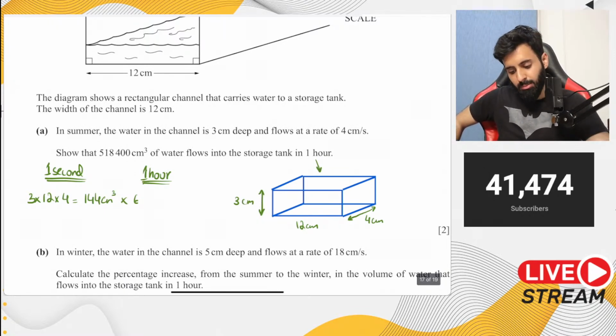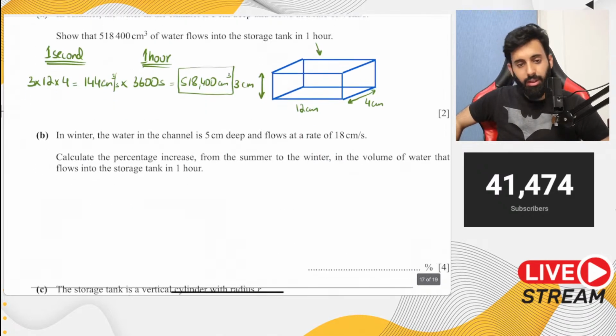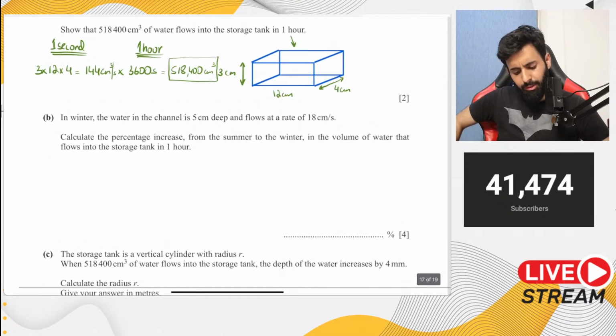So in short, just multiply it by 3600 seconds. So this is 144 centimeter cube per second, into 3600 gives you 518,400 centimeter cube in 1 hour. So there you go. You get 2 marks for that, which is a pretty good deal.